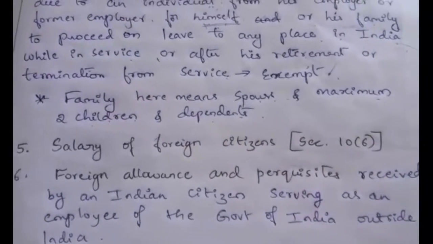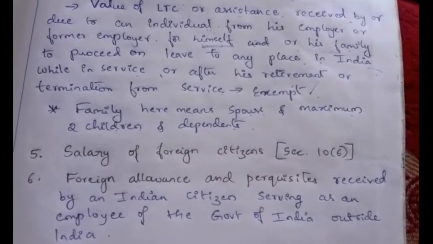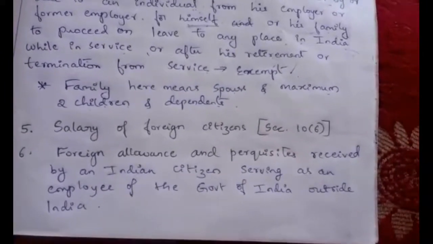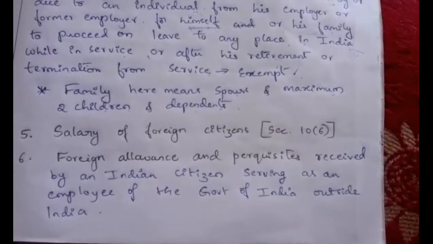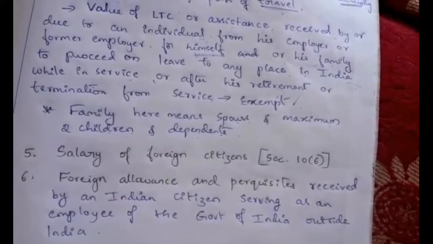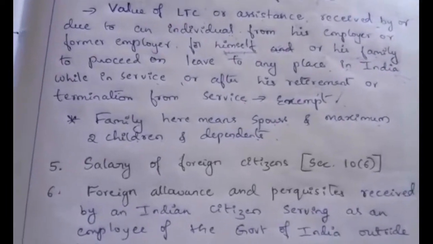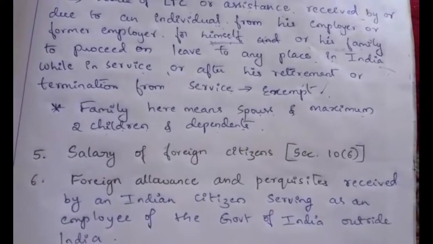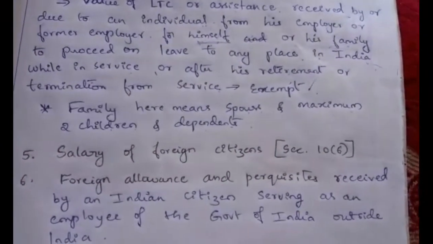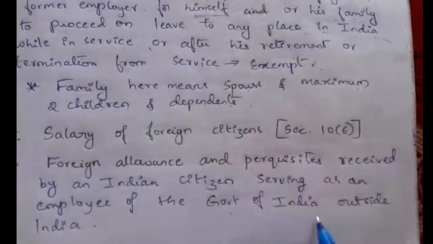Next, fifth one is salary of a foreign citizen. This income is tax free or exempt under section 10, subsection 6. Any salary or remuneration of a foreign citizen or foreign national, maybe for a diplomatic mission or staff of a foreign mission, if they receive salary, then that income is exempt here. The next one, sixth, is foreign allowance and perquisites received by an Indian citizen serving as an employee of the government of India outside India.